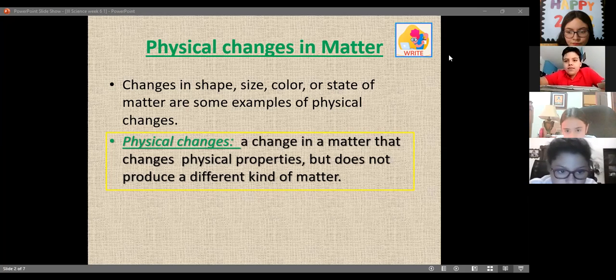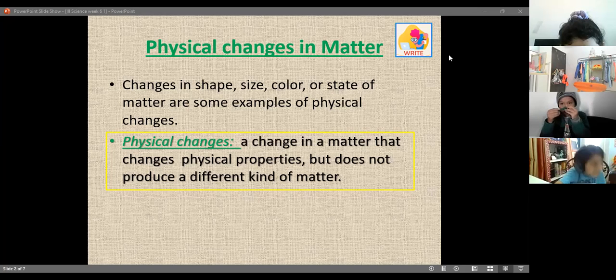Please copy the physical change in matter. Yes, copy this. No, physical change in matter. Yes, because that is the title, that is a subtitle. So physical changes in matter. What is a physical change? Okay.